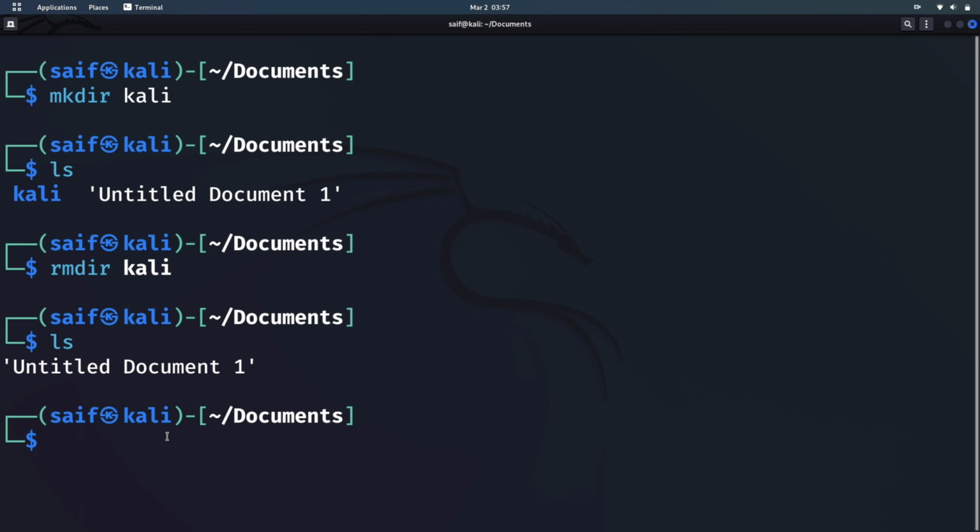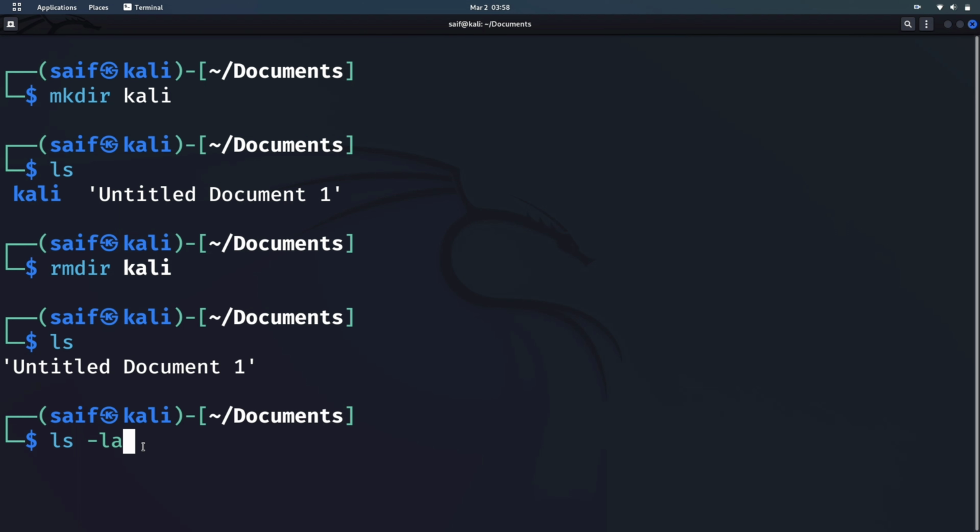Now moving to the next command, that is ls -la. You will encounter this command very much when you go into cybersecurity and ethical hacking. When you will be collecting data from different operating systems, you have to encounter this command. This command will print every hidden file that is present in that particular directory. Every document that we cannot see using just the ls command, we can see by using the ls -la command.